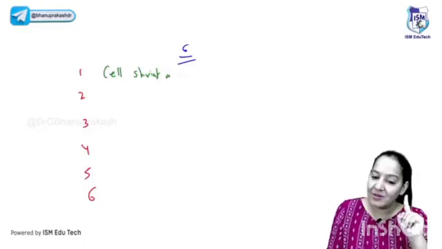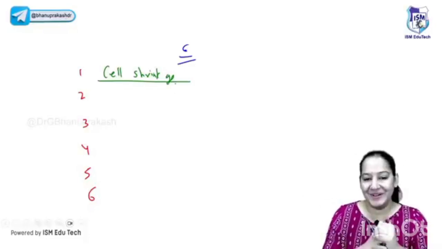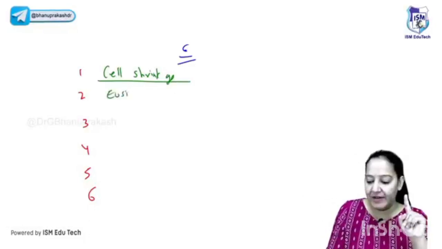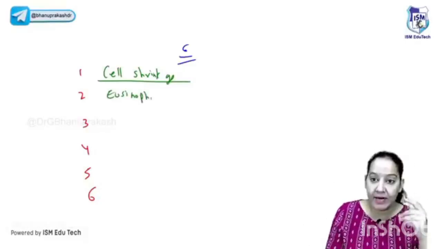Very good. It's shrinkage. Now, this is a very important feature, the earliest feature that differentiates apoptosis from necrosis. In necrosis, the cell swells. Here, the cell is shrinking. Okay, cell shrinkage is there. The second is eosinophilia. Eosinophilia is due to compactness, due to the multiple cell organelles coming closer. Okay, that is eosinophilia. The cytoplasm looks more pink.